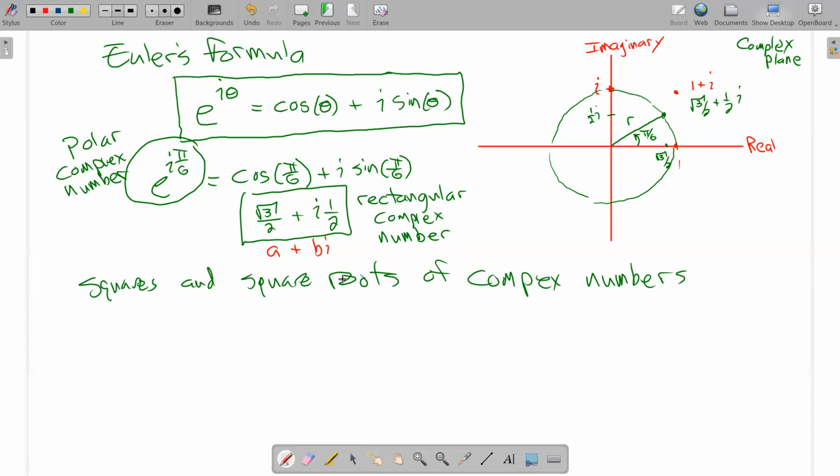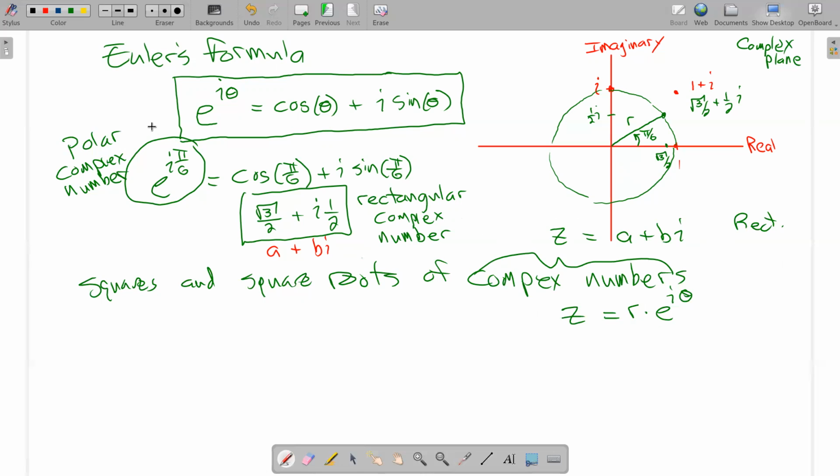Now, when we talk about real numbers, our most favorite variable to use is x. When we talk about complex numbers, we often use the variable z. So in rectangular, the complex number z would be equal to a plus bi. Right, so that's the rectangular version. The polar version of z is some radius times e to the I theta.